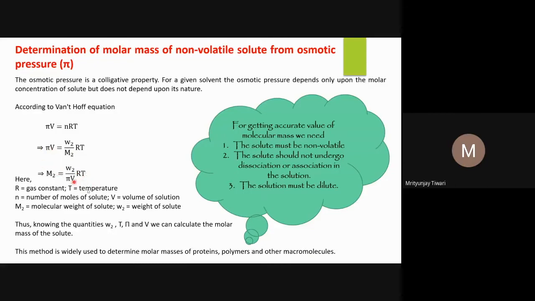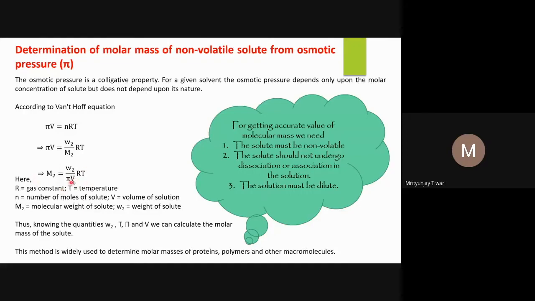This equation you should remember. Even if you do not remember it, if you understand how it is derived, you can find this equation anyway, and solve the numerical problems. It is better if you remember it, because then you can directly apply it and save time. This is important when you are writing a competitive examination, because time also matters there. So M2 is equal to W2RT divided by pi V.